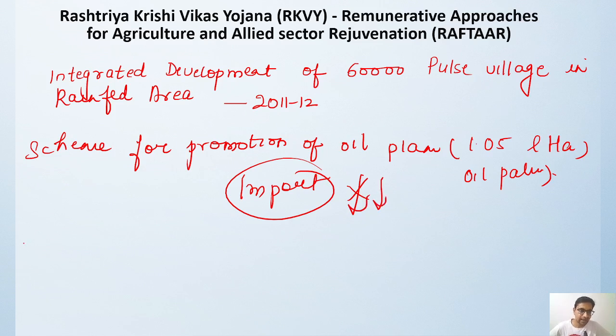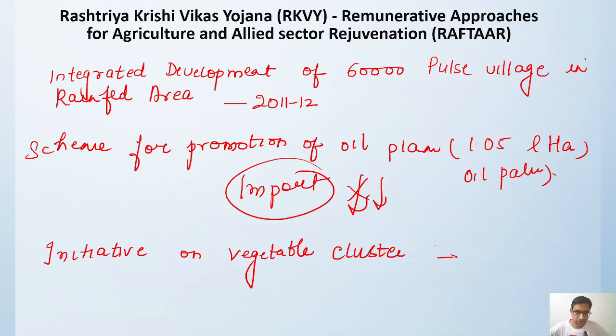Okay, then we have an initiative on vegetable clusters. The main objective of this initiative of vegetable clusters is to address all concerns related to both the demand and supply of the vegetable sector.